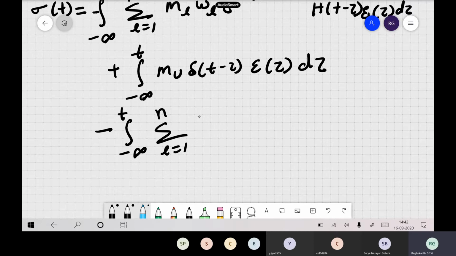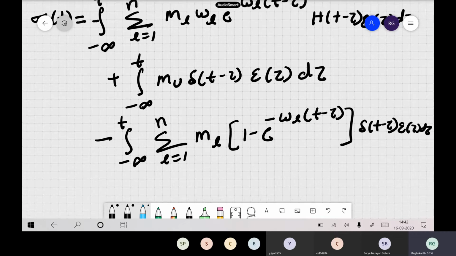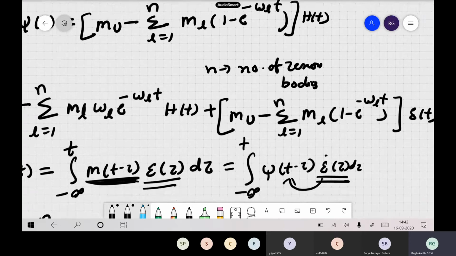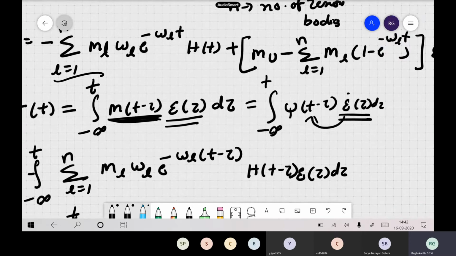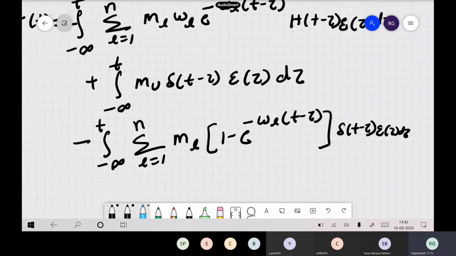So l is equal to 1 to n. So the sum over l of m_l times (1 minus e to the power of minus omega_l (t minus tau)) times delta(t minus tau) epsilon(tau) d tau. So substitute all the terms. Now three portions are there. If you see this sum of integrals, this is the first term, this is m_u, then this is another term. You just substituted here, so we have three terms.